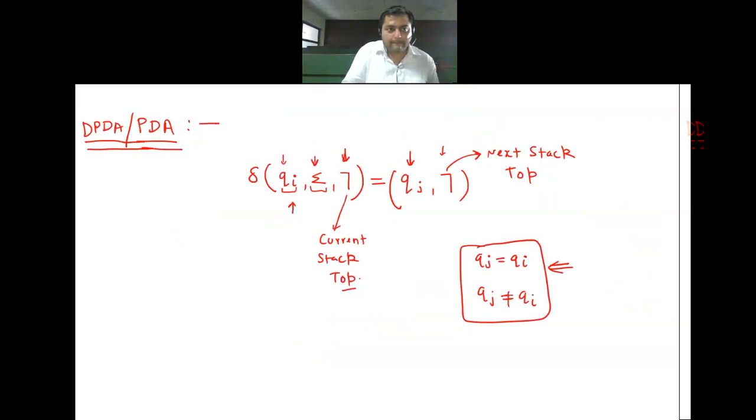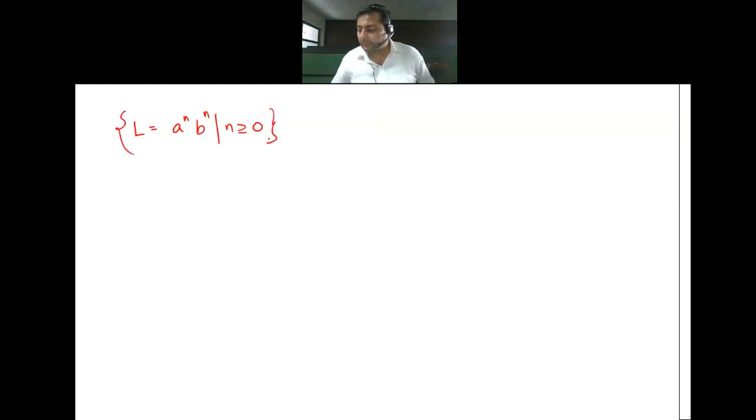Let's start. We have a power n, b power n, where n is greater than or equal to 0. The working of the stack, you are already aware. You are going to tell me, and I will keep explaining how you will be solving the things.